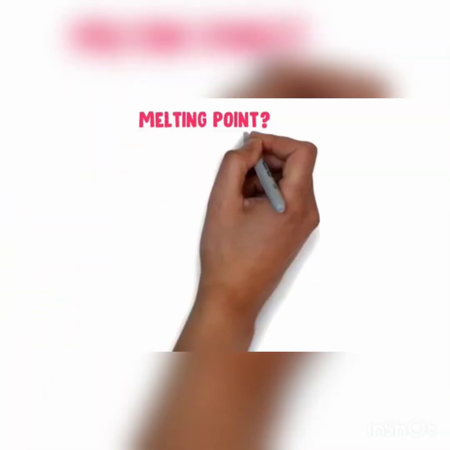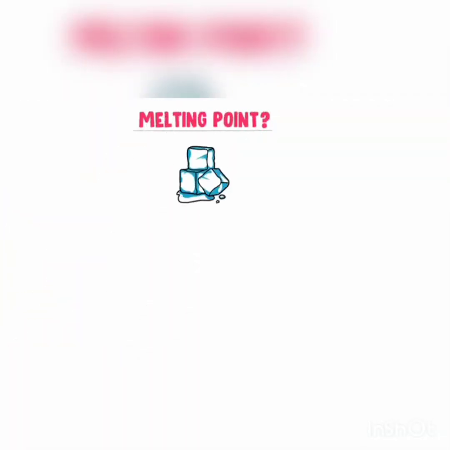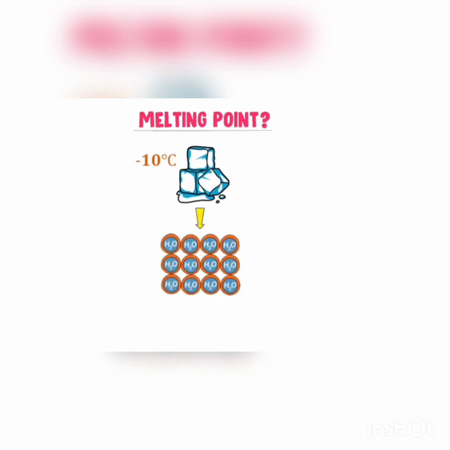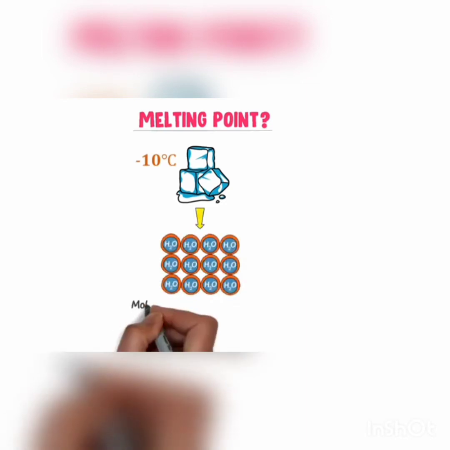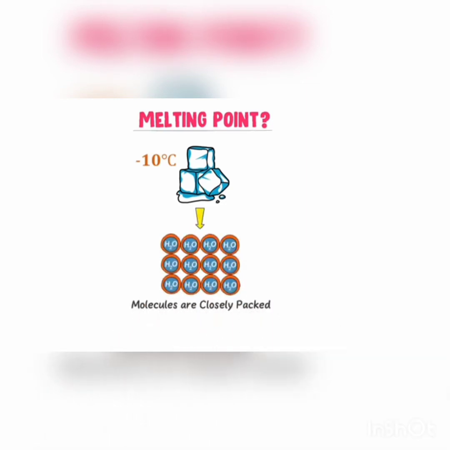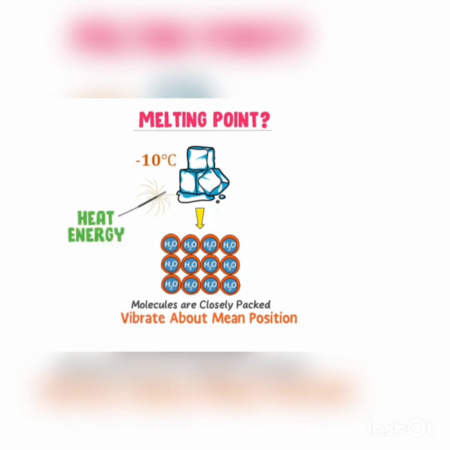What is melting point? Consider ice. Let the ice be present at minus 10 degrees centigrade. The microscopic description of an ice cube is that all molecules are closely packed together in a regular pattern. The molecules of ice only vibrate about their mean position and never break up the pattern.